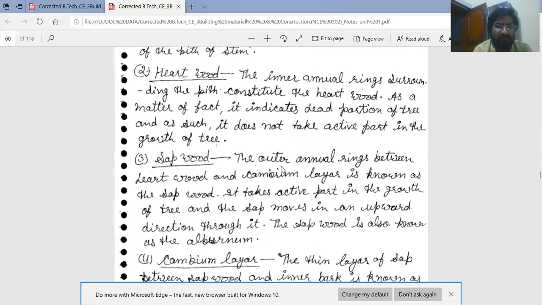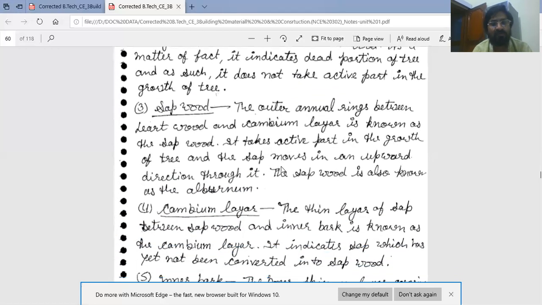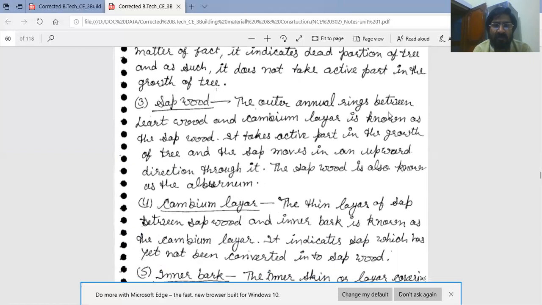Third component of cross section of tree is sapwood. The outer annual rings between heartwood and cambium layer are known as the sapwood. It takes active part in the growth of tree, and the sap moves in an upward direction through it. The sapwood is also known as the alburnum.